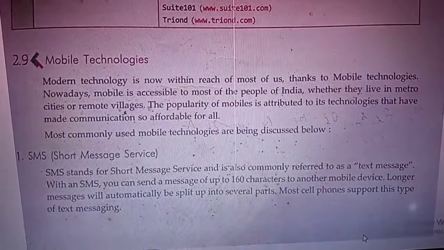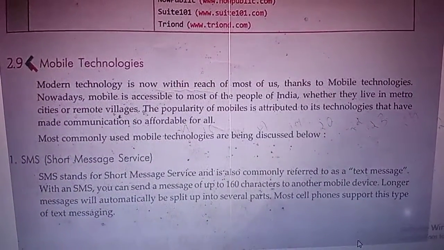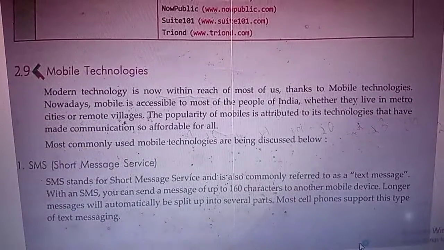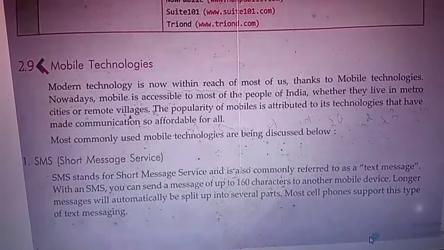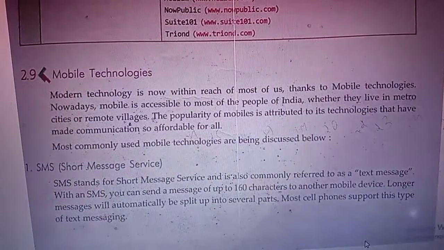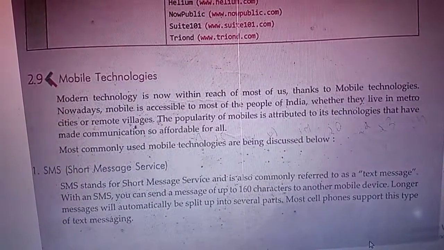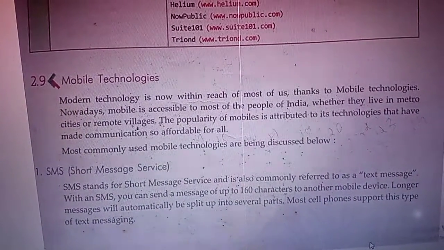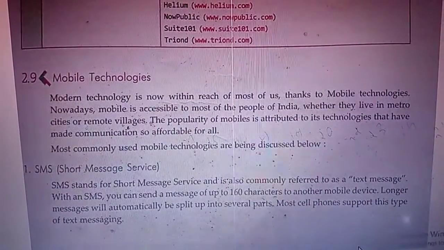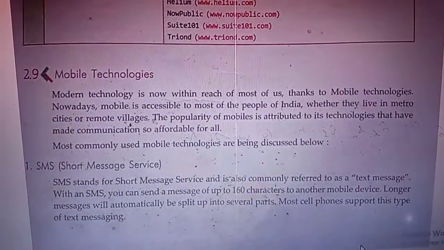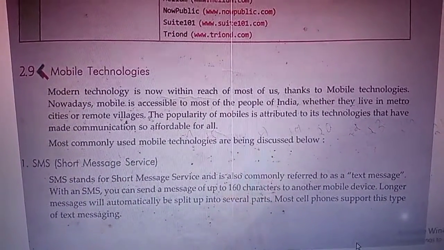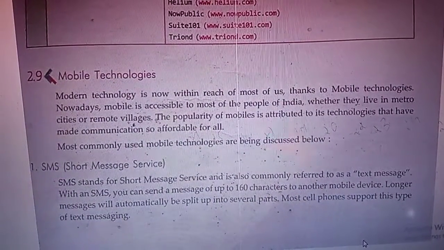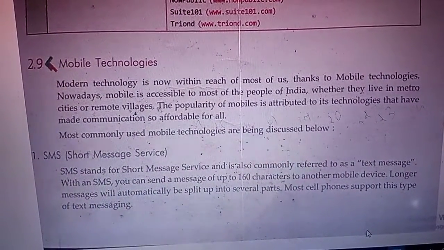The first one is called SMS. Nowadays I think no one uses this type of SMS, short message service, because everyone uses WhatsApp. The name has already changed. For example, in the past 10 years or 5 years before, we would tell people to SMS, but nowadays SMS is replaced by WhatsApp. Even though SMS is still there, SMS means short message service. What is the use of it? It is used to convey our message to another person.